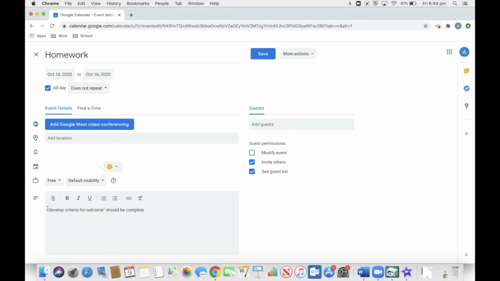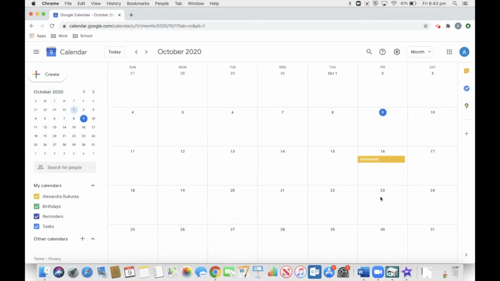Before I say this, I just want to go back here and at the beginning of this post, write that this is for personal projects. This will just allow you to stay a little bit more organized for when you have multiple assignments that will all go into the same event. So we'll hit save.